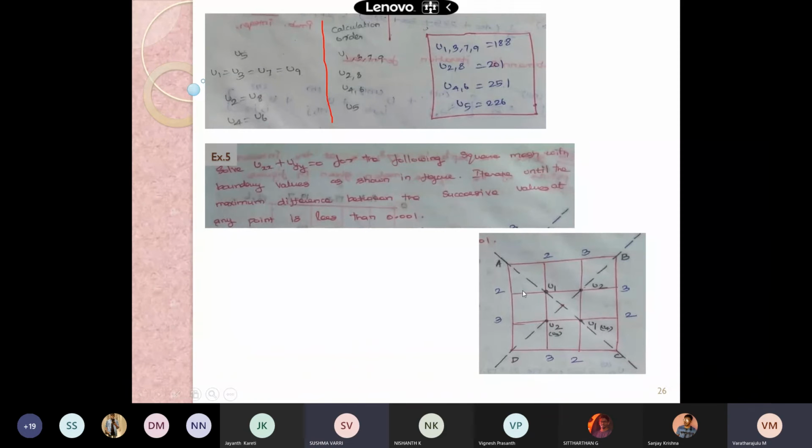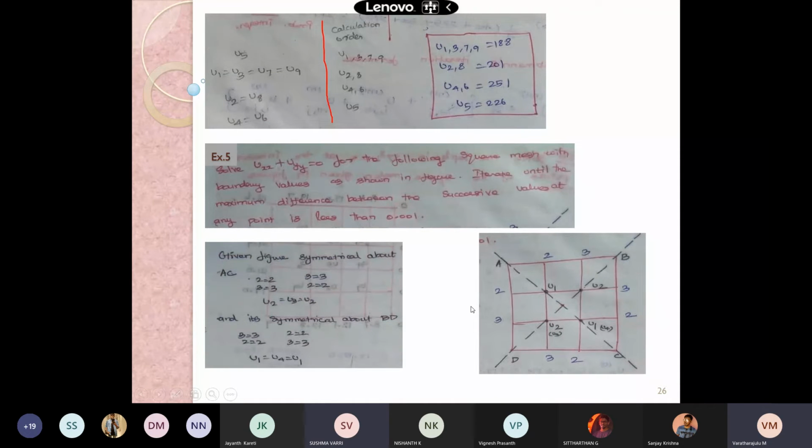Yes, sir. Concerning this particular problem, it is symmetric about AC and BD. These corners are assigned as A, B, C, D, with values 2, 3, 3, 2, 2, 3, and 3, 2. What we usually do with these lattice points is assign U1, U2, U3, and U4.